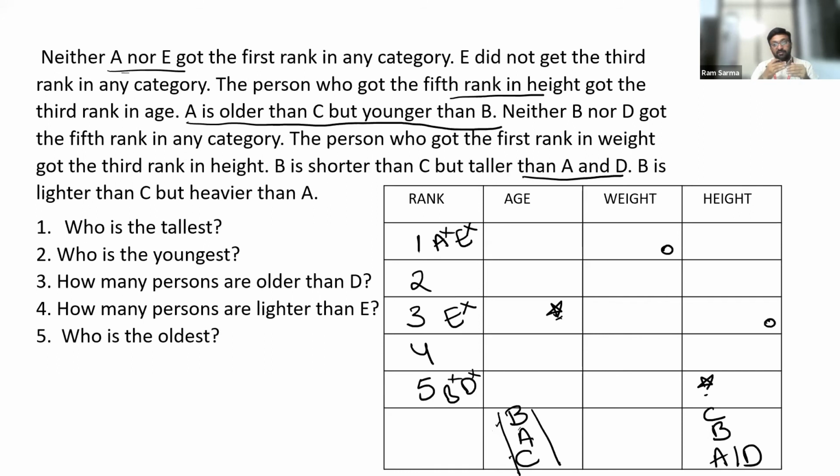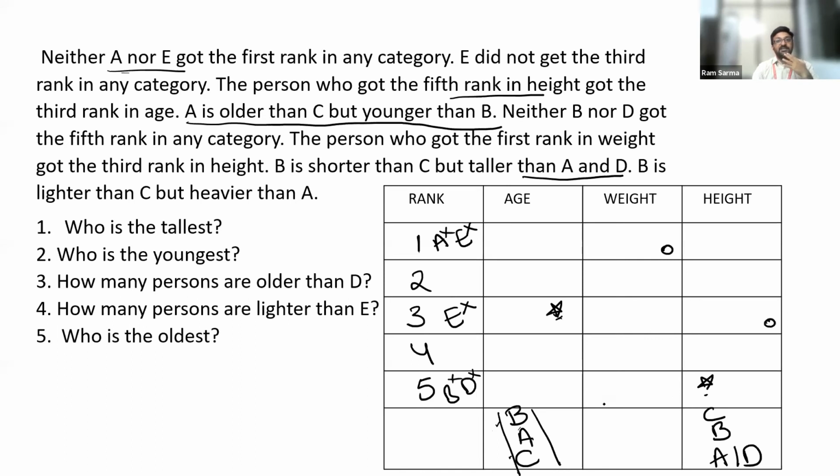Here, the order of A and D is not known. It means that the order of these four can be CBAD or CBDA. That's what we need to understand from this information. And we will get to know that there are at least three members next to C. Clear?